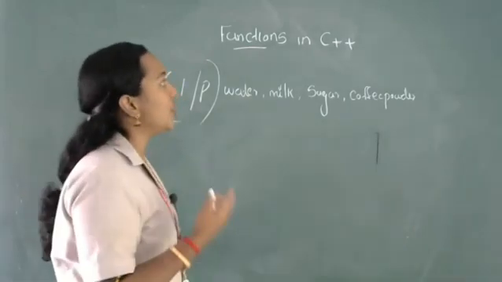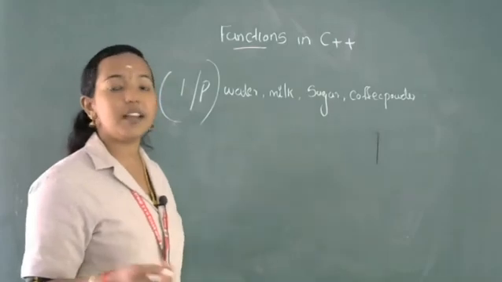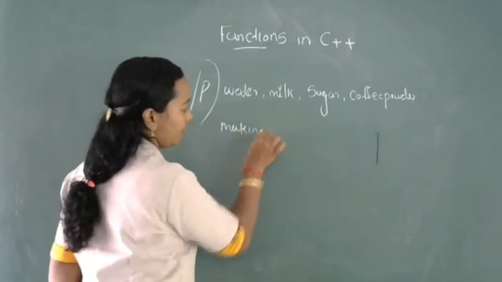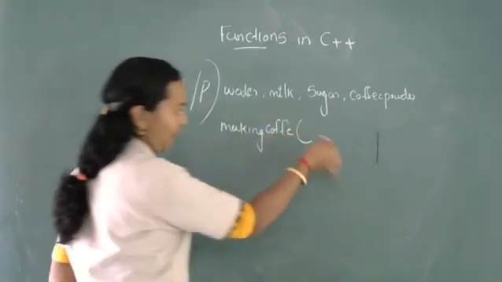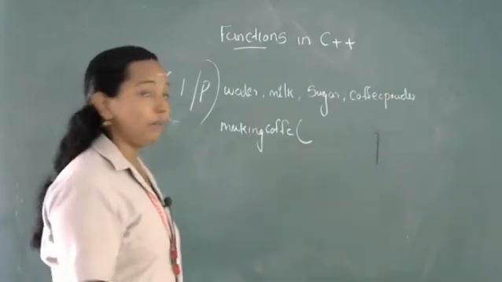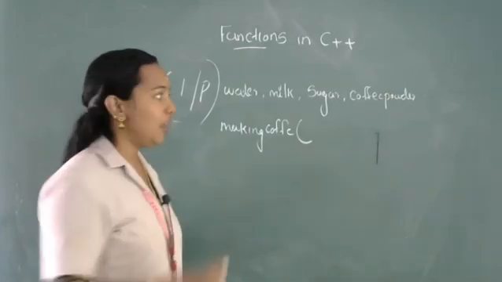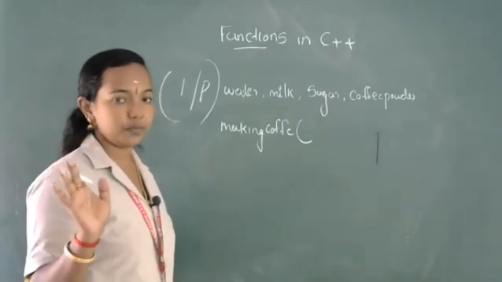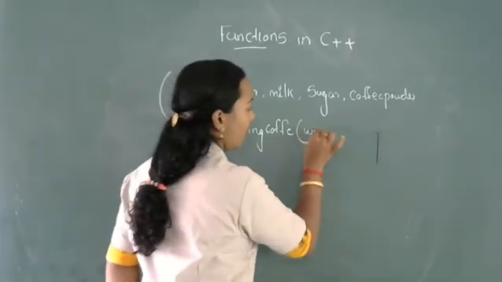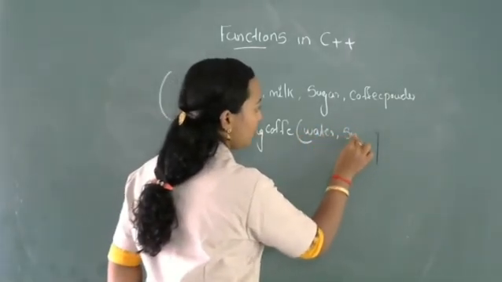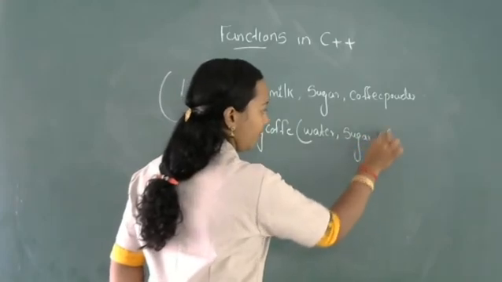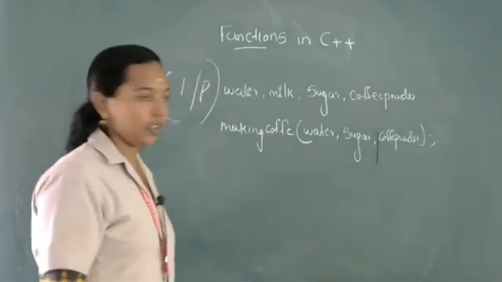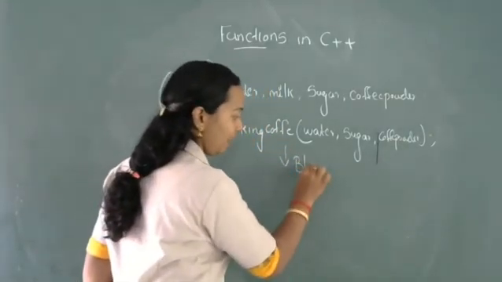Then, for which function are we using that machine? Making coffee. So our function name, that machine's function name, is making coffee. After execution, when the machine is working, definitely we will get one output. If we add water, sugar and coffee powder, we will get an output, no? Yes, we will get black coffee as output.